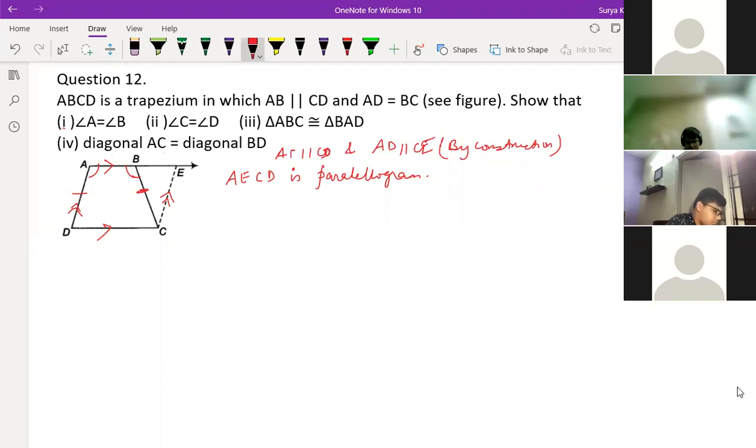If AB is parallel to DC, it means that AE is also parallel to CD only, right?